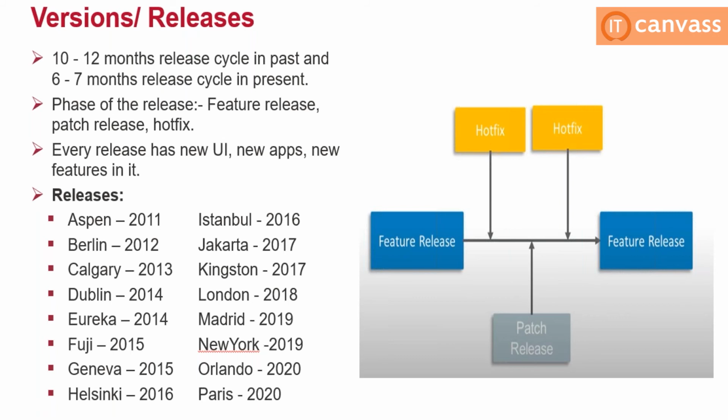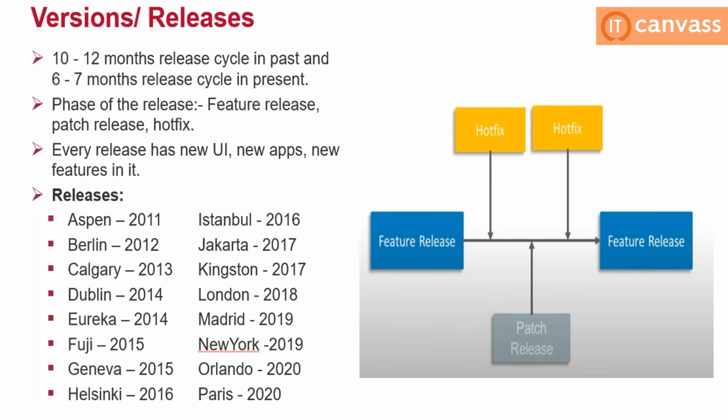Later on they started 2 versions every year. In 2014 they started with Dublin, one of the versions which contains unique functionalities, and later on Eureka. All these are states or countries names. Every year they release 2 versions, and each version has unique applications in it. They might come with customer service management, or any sub application in that particular main application.